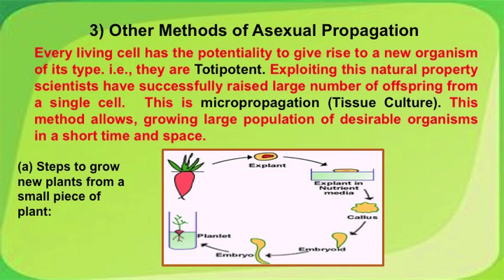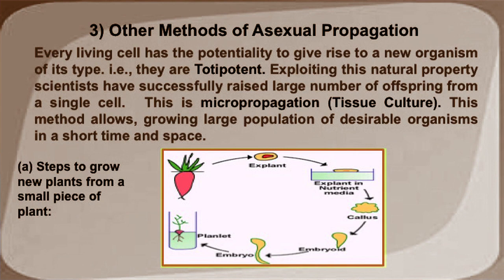Exploiting this natural property, scientists have successfully raised a large number of offspring from a single cell or a small part of the plant. This is micropropagation or tissue culture. This method of growing small cells or tissues into a new organism has been mastered.